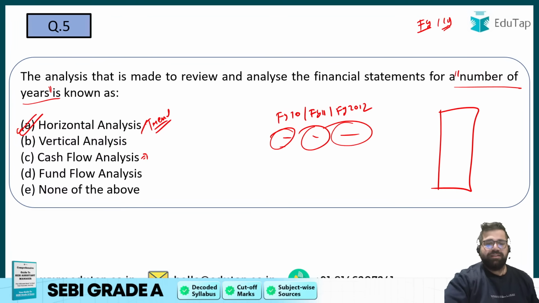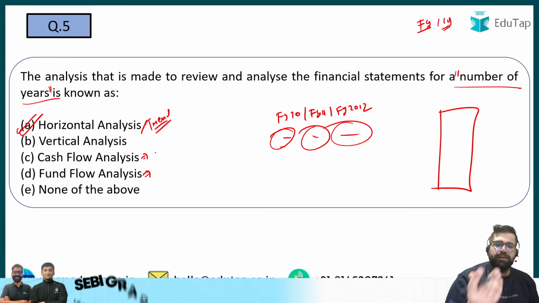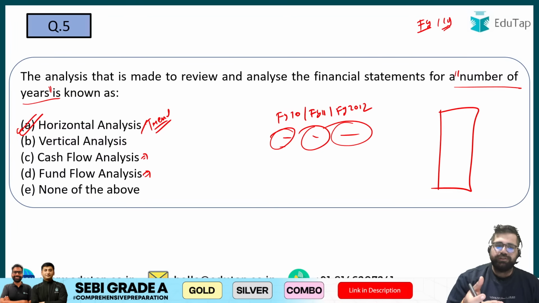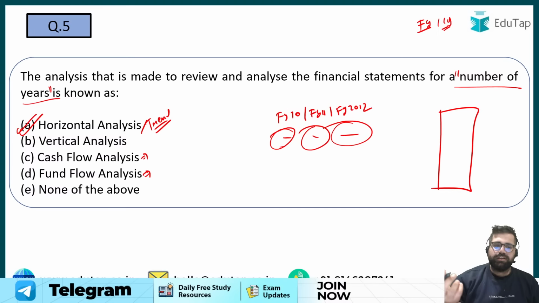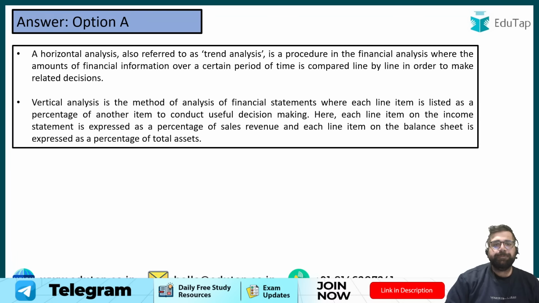Cash flow has a different story altogether. Fund flow also has a different story altogether, wherein you see the application and the sources of fund. Cash flow tracks the movement of cash among the three activities. So that is not making any sense. So the correct answer will be option number A itself. Right? The correct answer will be option number A.